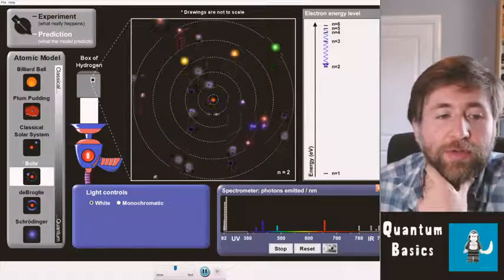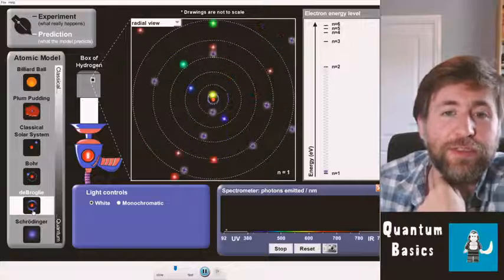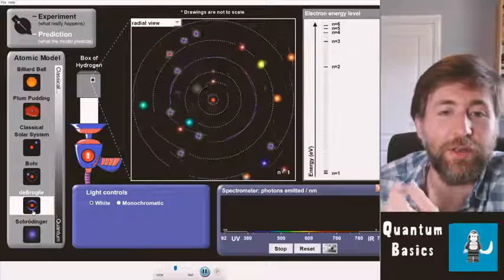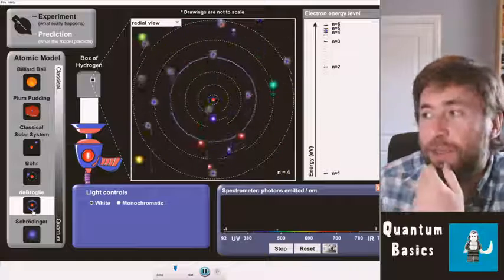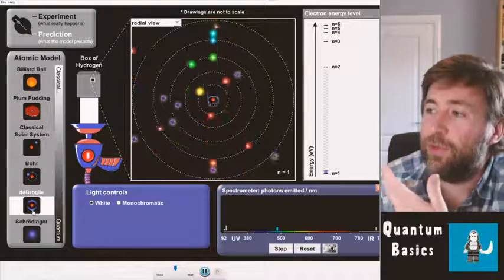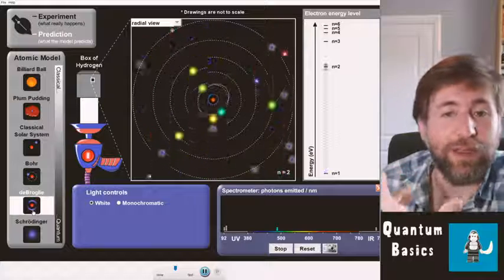Just for your information, we've also talked about the wave-particle duality of electrons, and this simulation can also show this wave-particle nature of the electron. It's the same idea, it's just that when the electrons show wave behaviors, they have frequencies and wavelengths which correspond to their energy levels as well.